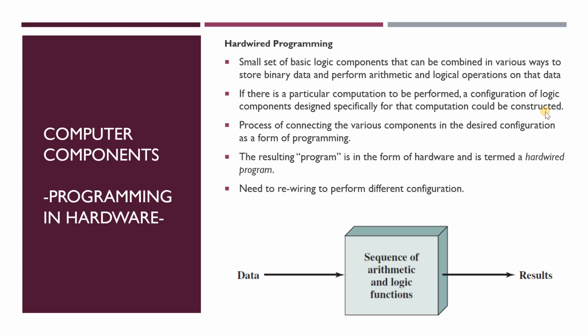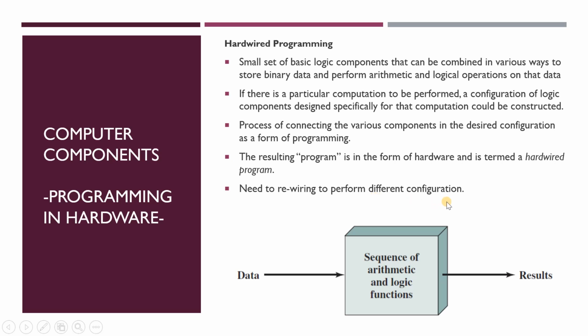So we need to do a configuration one by one. Hardwired programming is the process of connecting the various components in the desired configuration as a form of programming. The resulting program is in the form of hardware and is termed a hardwired program. And basically, we need to do rewiring to perform a different configuration.